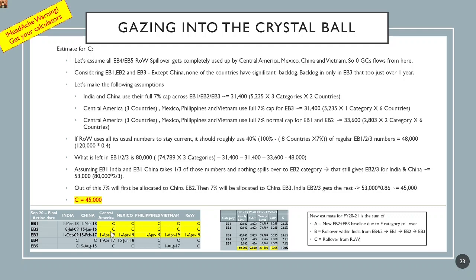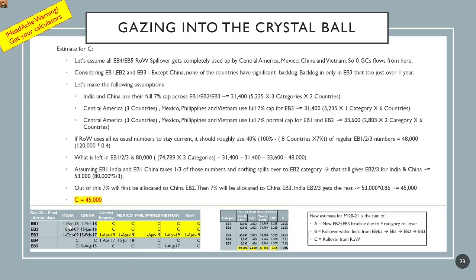Because these are already current, we can assume that to stay current, they have been using the full 7% of the normal cap in the previous year, which would be the old number here that I'm highlighting, which is 2803. So if we make that assumption, we would get the value of 33,600, which is 2,800 times 2 categories, EB2 and EB3 across 6 countries.